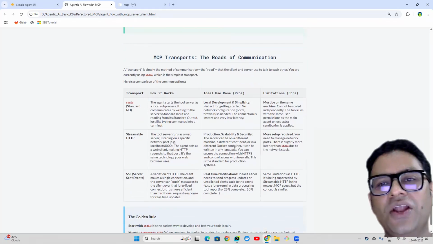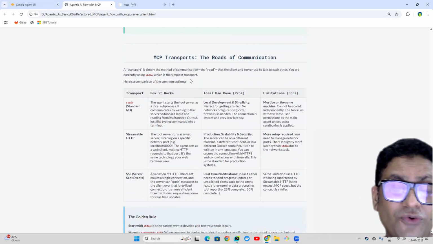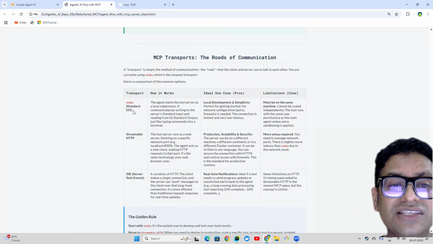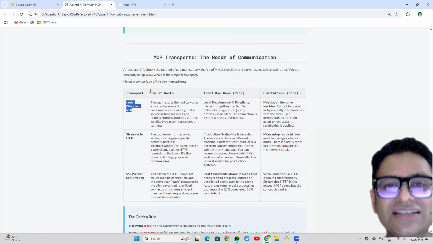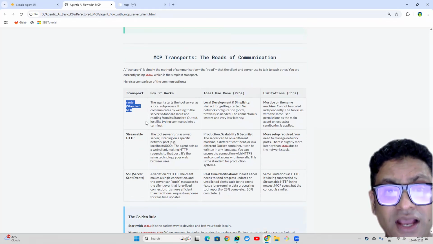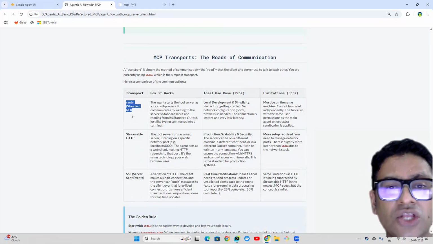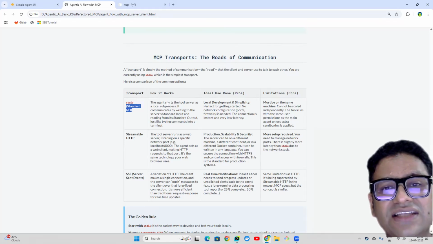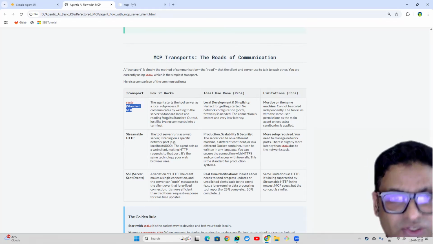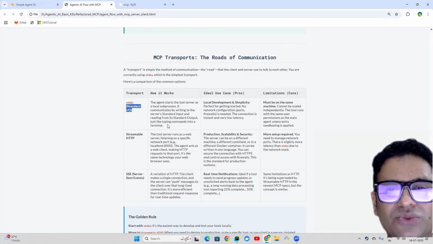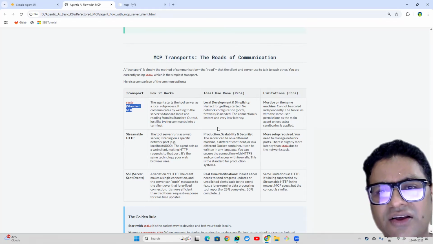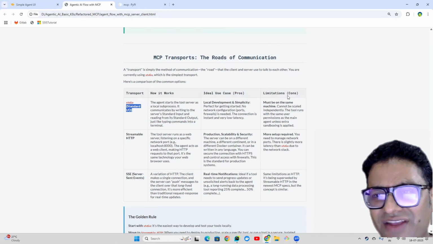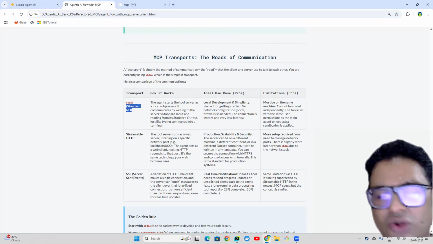Now, another thing, if you are wondering, I have used this standard IO. These are the three transports. If you look, you can understand how these three different transports work. I used standard IO, which is actually good for local development. The agent starts the tool server as a local subprocess, which makes communicating with the server far easier. So local development is good, but it has some limitations, like it cannot be scaled independently. The tools run with the same user permissions and all those kinds of things.